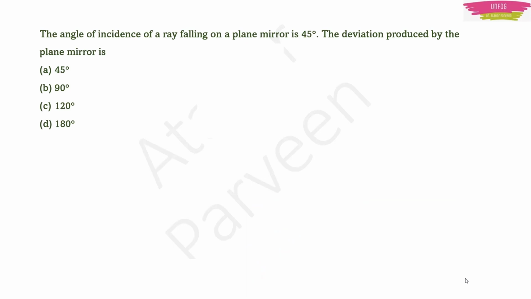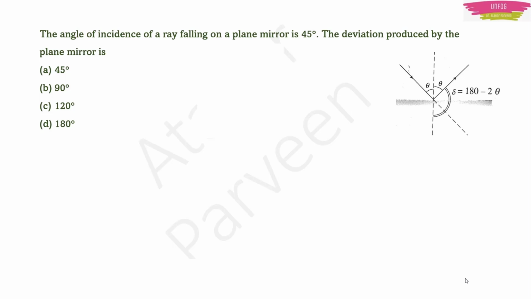Now based on angle of incidence, this type of a question can be asked. The angle of incidence of a ray falling on a plane mirror is 45 degree. The deviation produced by the plane mirror is, see here, theta. The theta is given as 45 degree. We know that the angle of deviation is equal to 180 minus 2 theta, isn't it? Here, angle of incidence is given.